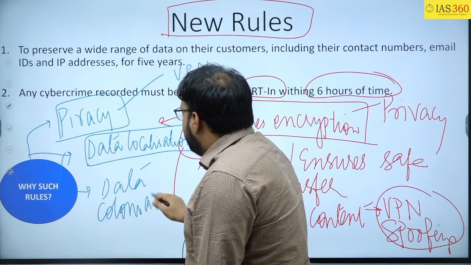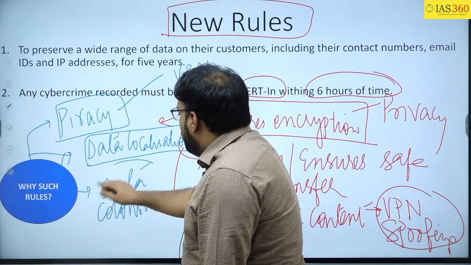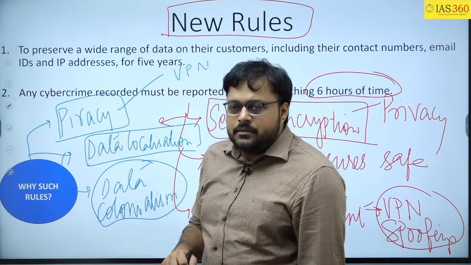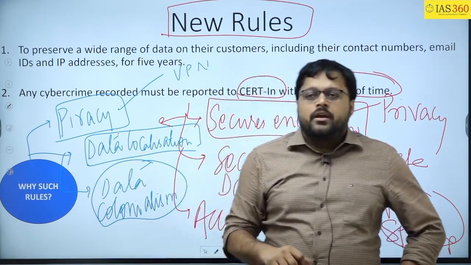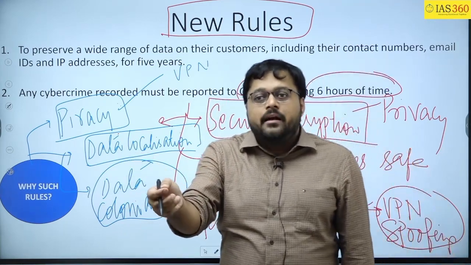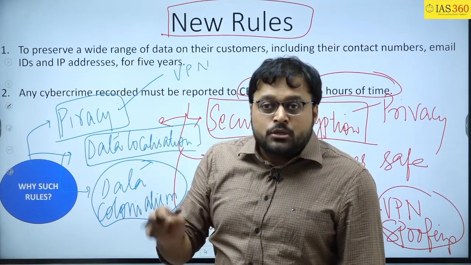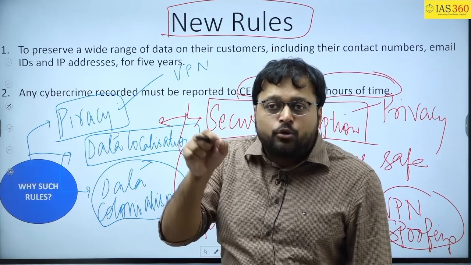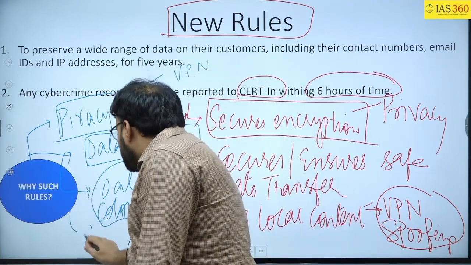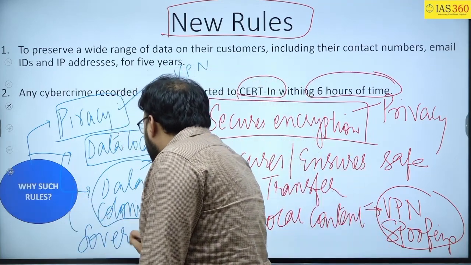Data colonialism. Okay, so maybe after 20 years, the government needs to give money to buy the data from these corporate entities. So this poses a question on the sovereignty of the country.